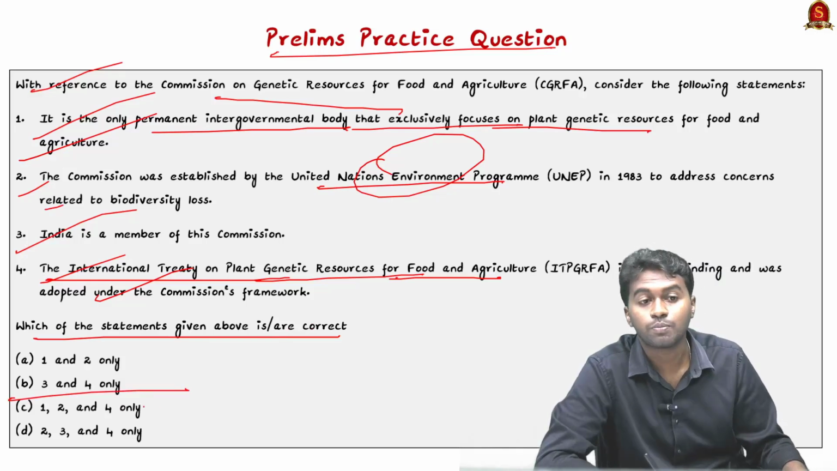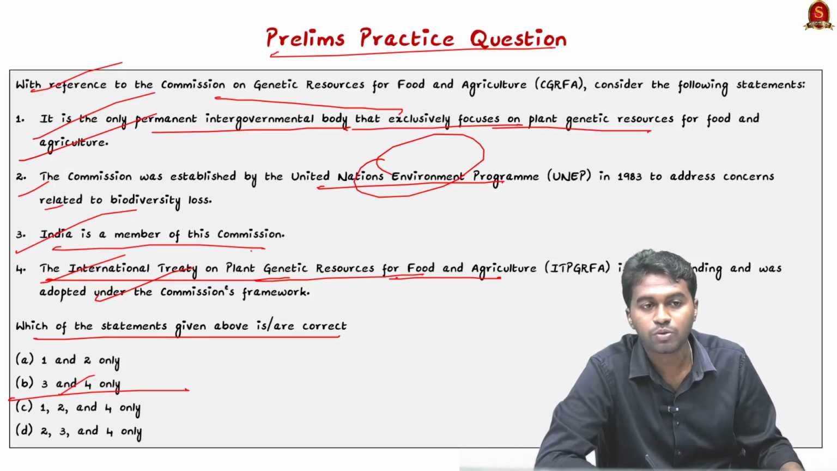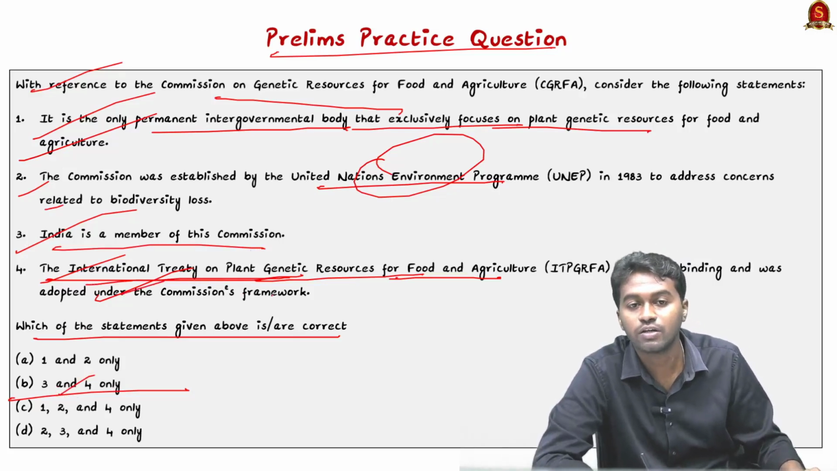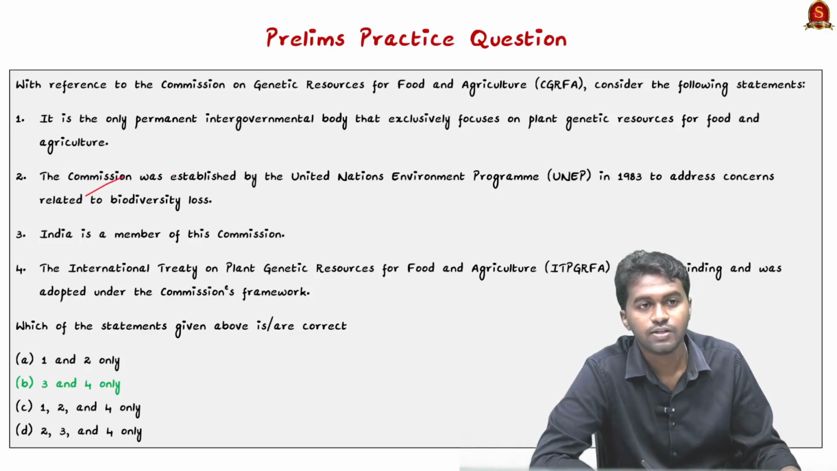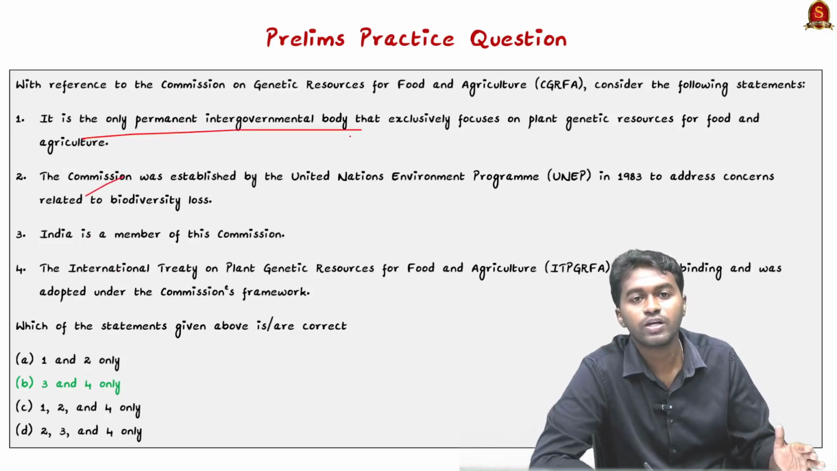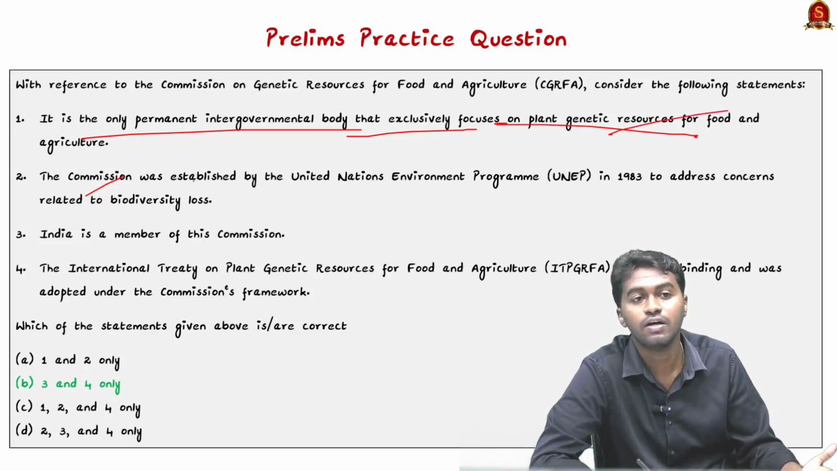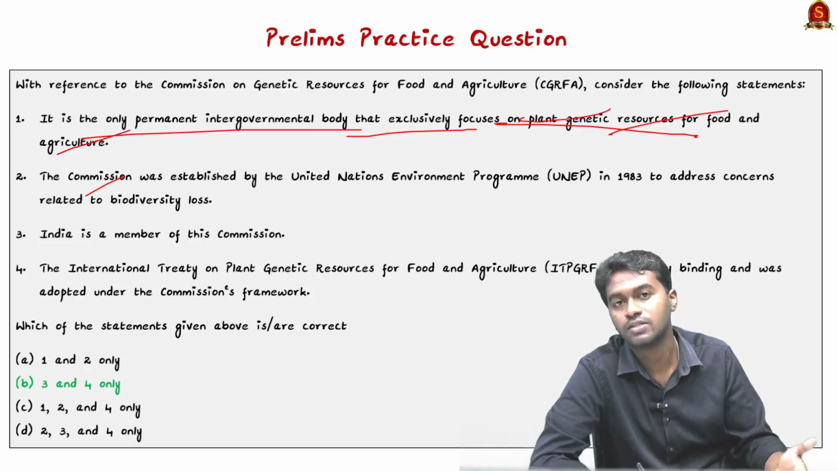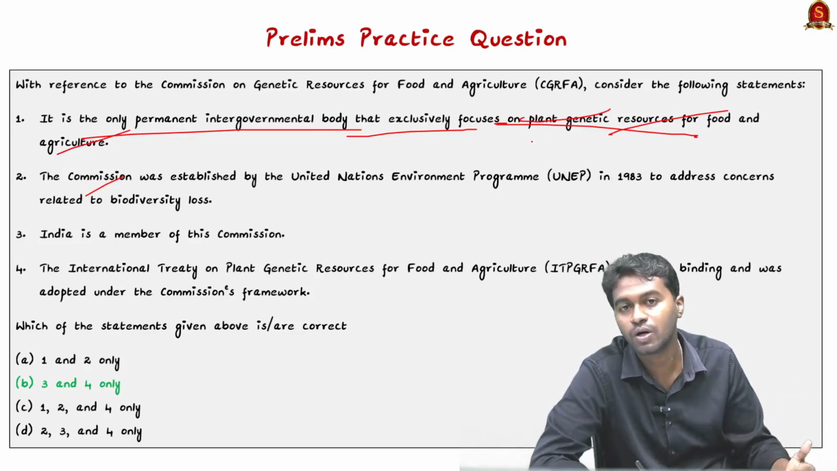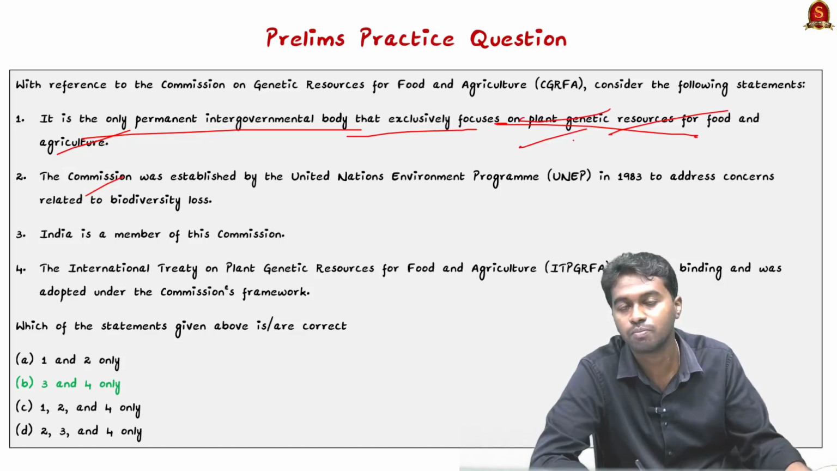The correct answer is option B, 3 and 4 only. India is a member of this commission, and the International Treaty on Plant Genetic Resources for Food and Agriculture is legally binding and was adopted under the commission's framework. Yes, the correct answer is option B. Statement 1 says it is the only permanent intergovernmental body that exclusively focuses on plant genetic resources. This is wrong because it is focusing beyond plants. Like I mentioned, initially it focused only on plants, but now it is focusing beyond plants,